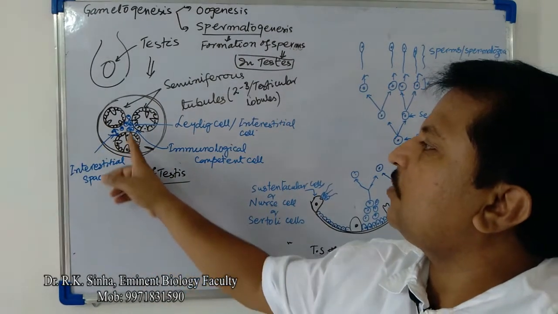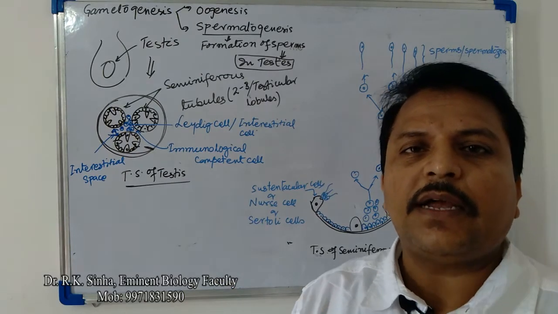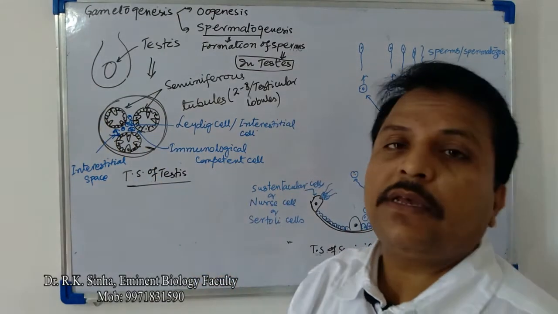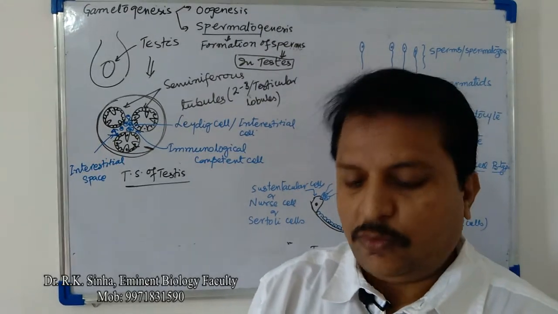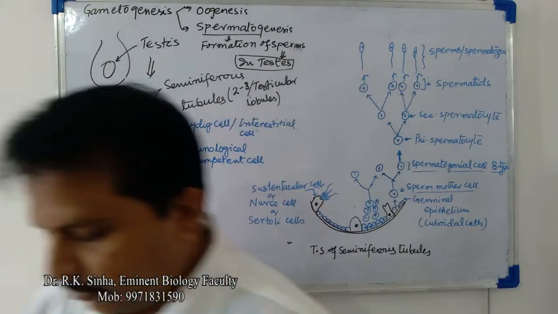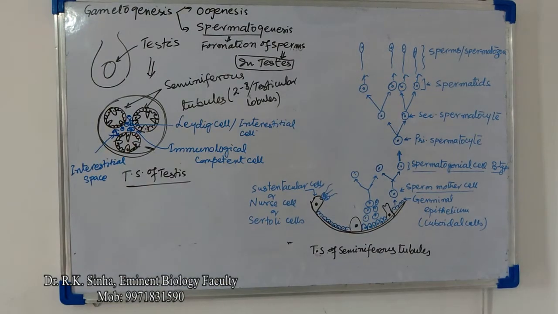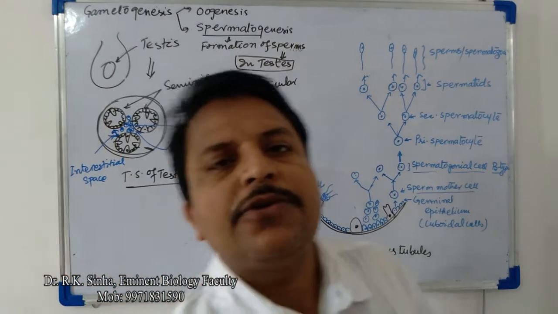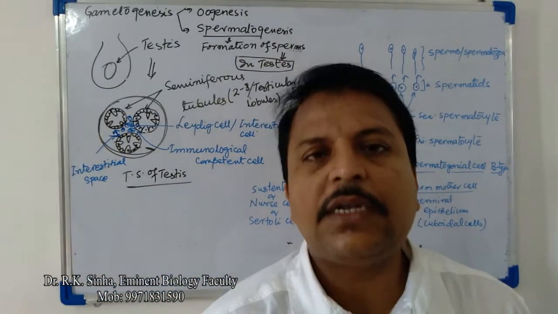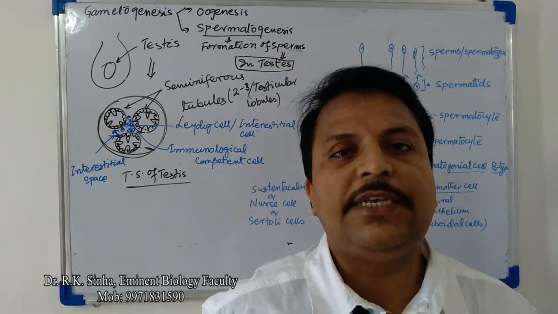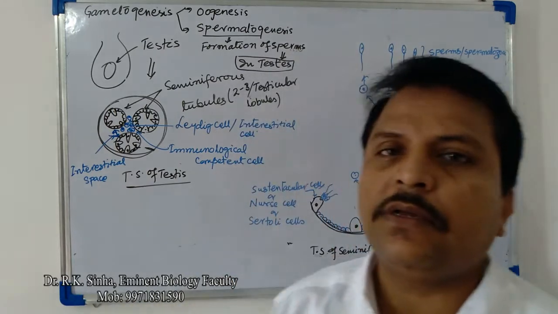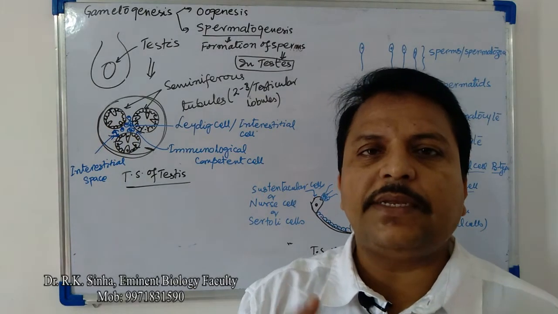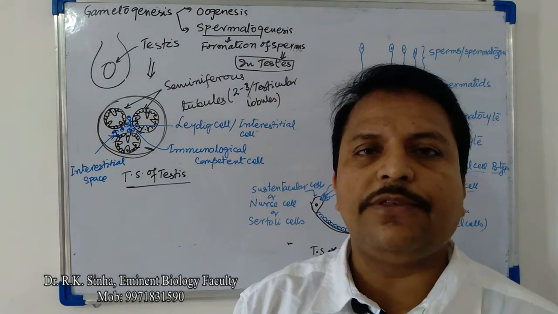This is the transverse section of the testis. In the transverse section we can see there are many testicular lobules. There are almost 250 compartments in the testis, or primary sex organ. In each testis there are 250 compartments, and each compartment is termed a testicular lobule.